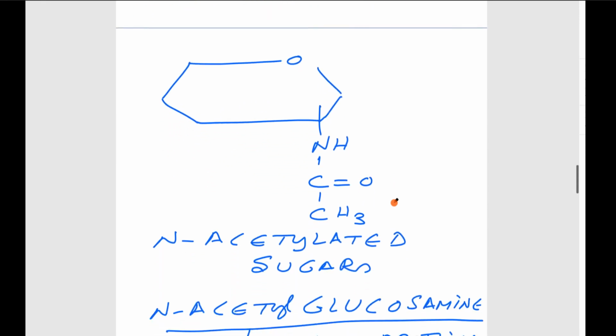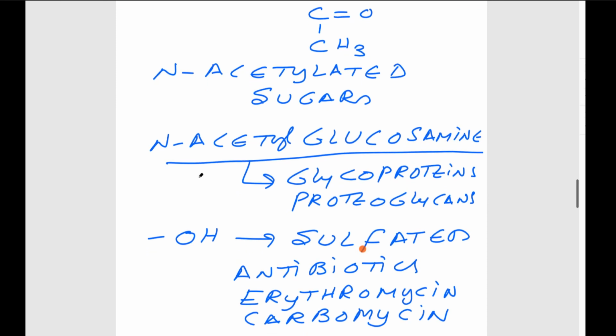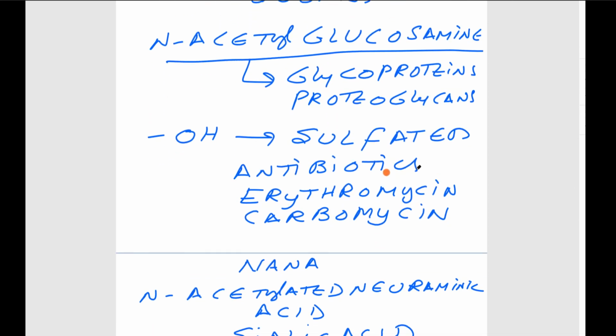Then to this amino group, if an acetyl group is added, that becomes N-acetylated sugars, so that becomes N-acetyl glucosamine. They are part of the glycoproteins or proteoglycans. Then one of the OH groups may be sulfated. The sulfated N-acetyl sugars are part of some of the antibiotics like erythromycin or carbomycin.